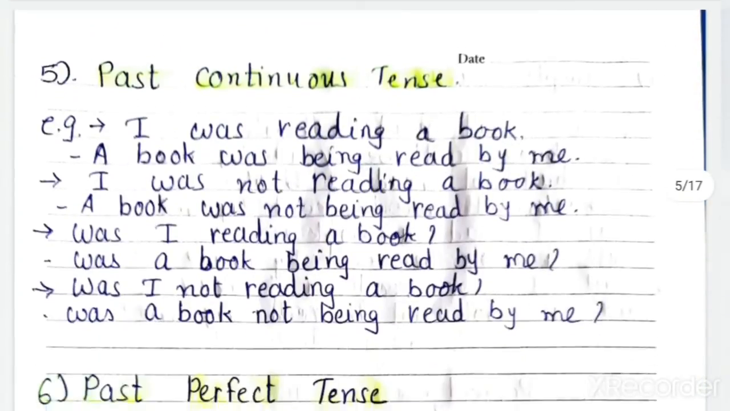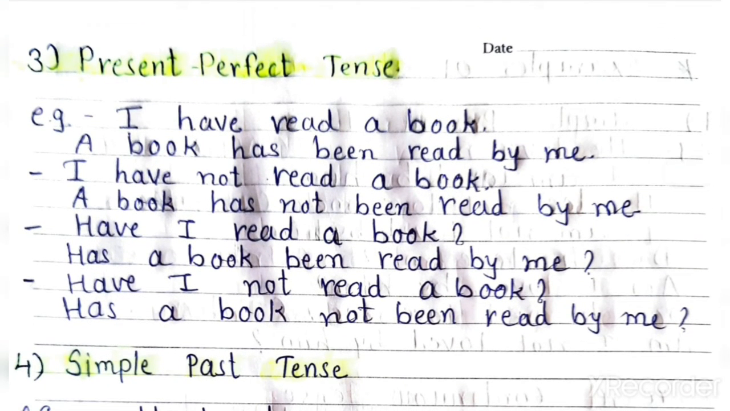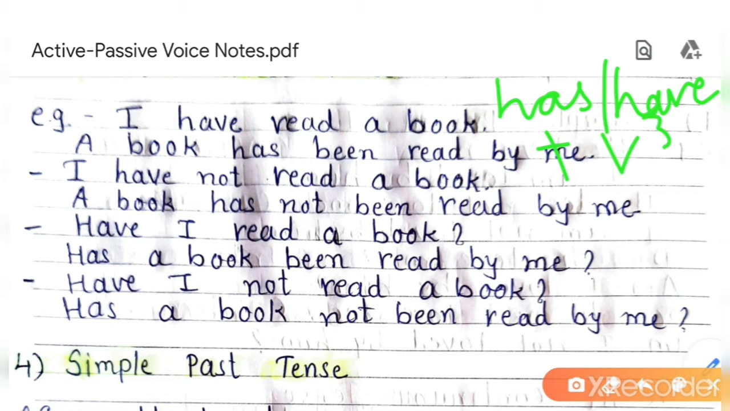Now present perfect tense. I have read a book. Perfect tense. Have is given, V3 is given. So in active voice, present perfect tense is has or have according to the subject plus V3. This is the active form of present perfect tense.